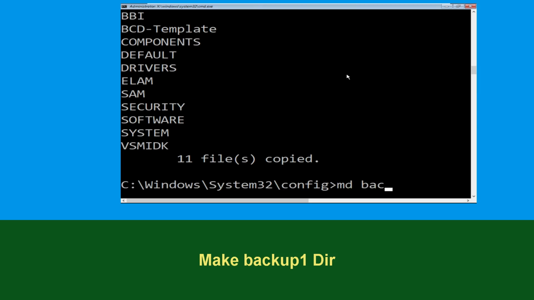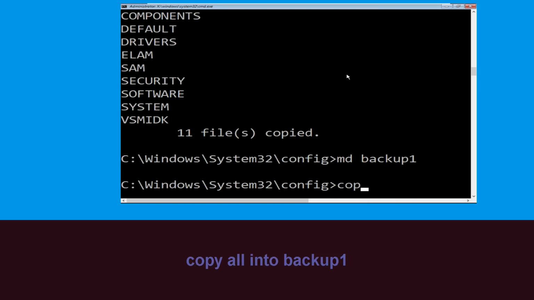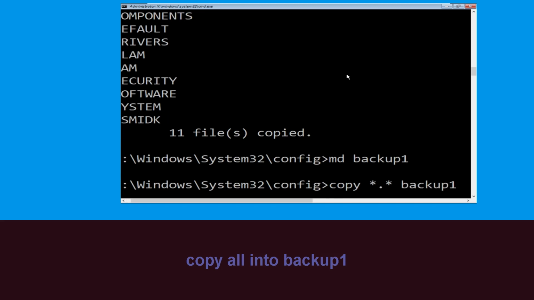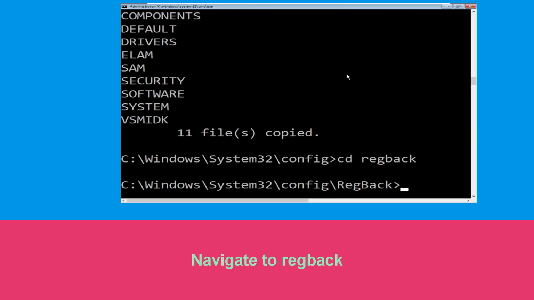Now type md backup1 and simply hit enter. Now type copy * backup1 and hit enter. Type in cd regback, then simply hit enter.